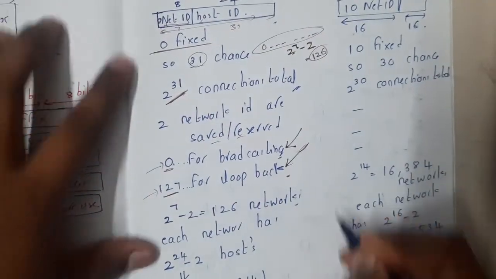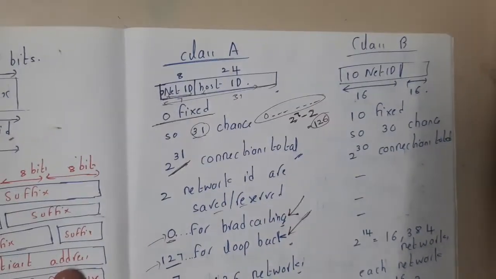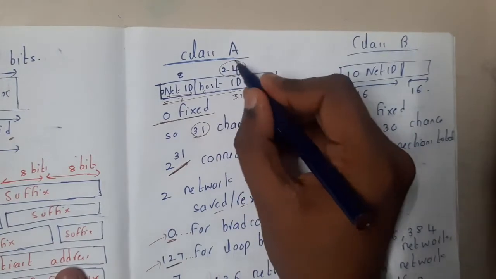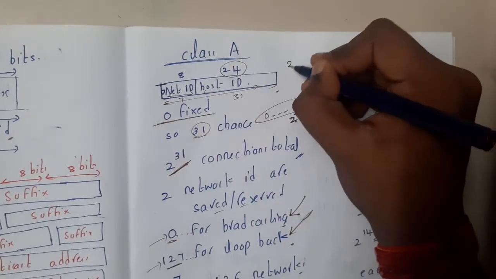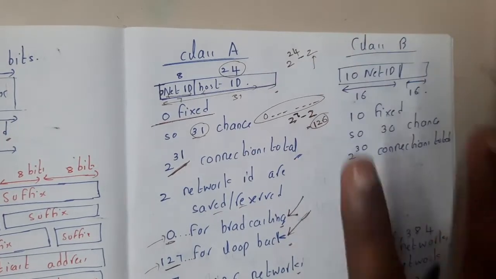So networks are possible, right? Yes. Similarly, how many hosts are possible, guys? What is the length of the host ID? It is 24. So the same concept, 2 power 24 minus 2. Even in host ID also we will save those 2 bits, guys.